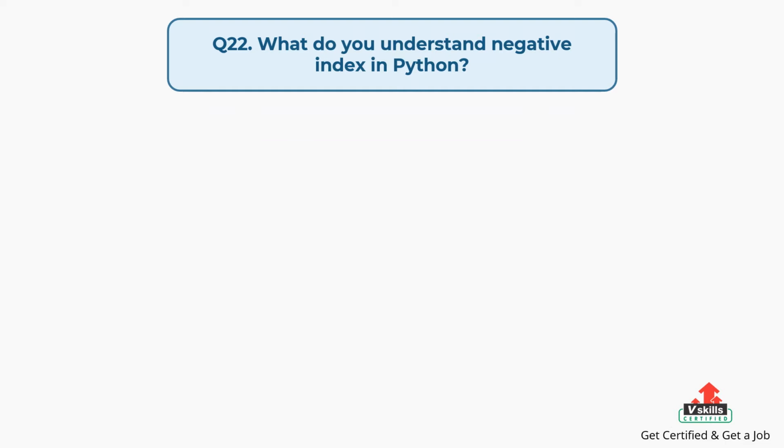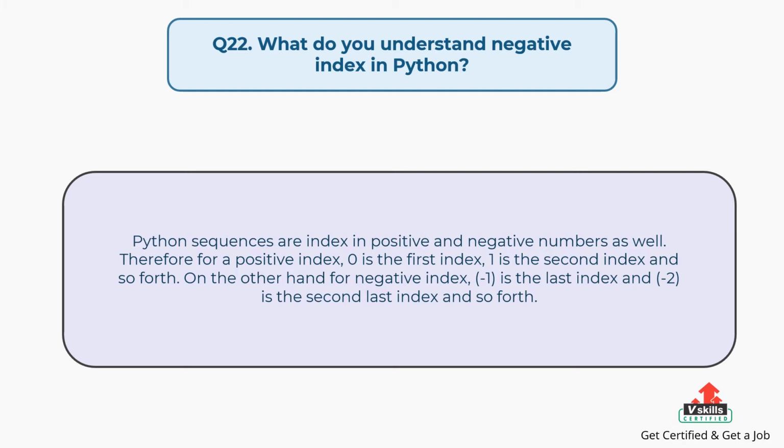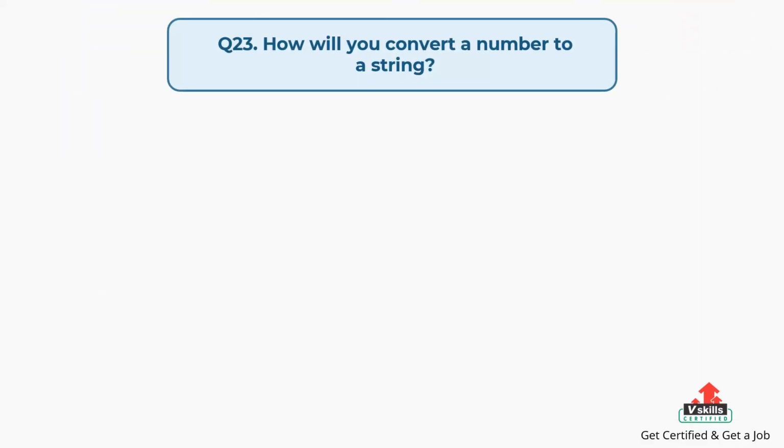Question number 22. What do you understand by negative index in Python? The answer is, Python sequences are indexed with positive and negative numbers as well. Therefore for a positive index, 0 is the first index, 1 is the second index and so forth. On the other hand for a negative index, -1 is the last index and -2 is the second last index and so forth.